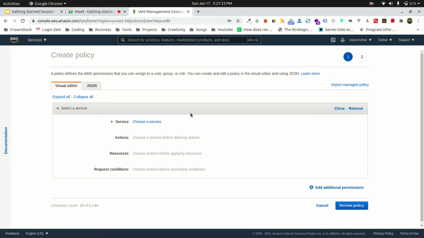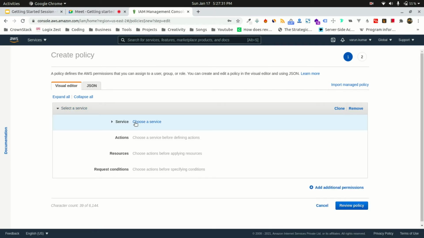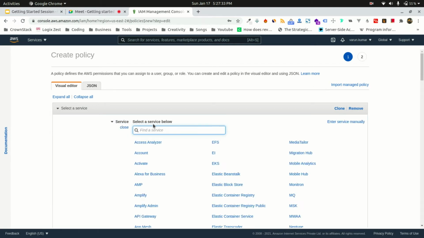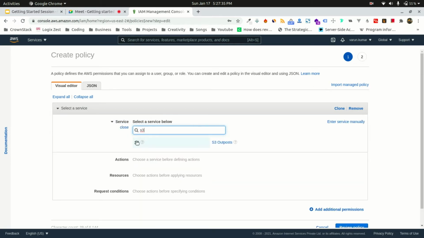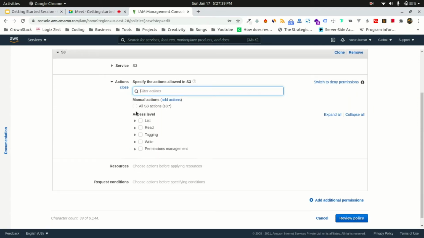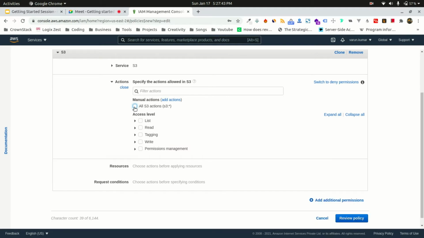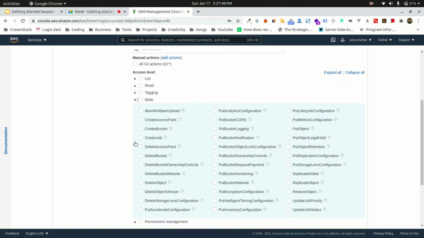Okay, so how to create a policy? You need to first select a service, like which service are you looking for. So you can choose a service like S3. I'm looking for S3. Okay, what actions do you want? All S3 actions, so everything will be provided in S3. Suppose you don't want to provide all the things. Suppose you only want to provide, let's say, put object. So put object is used to put files on your S3.